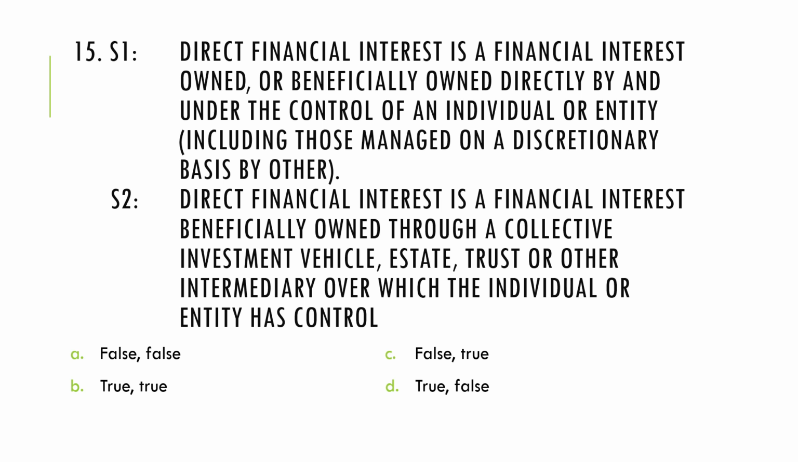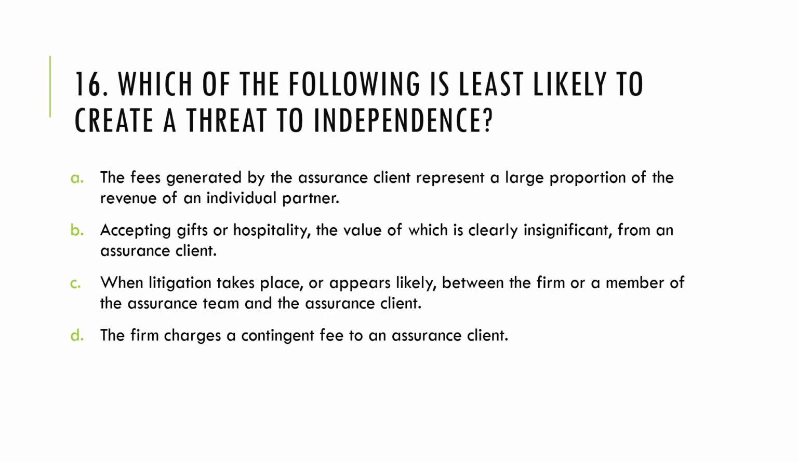Statement 1 is true. Again, the key term to remember is control. So statement 1 is true. Statement 2, direct financial interest is a financial interest beneficially owned through a collective investment vehicle, estate, trust, or other intermediary over which the individual or entity has control. So again, since the entity has control, this is a direct financial interest, making both statements true. So the answer is bravo.